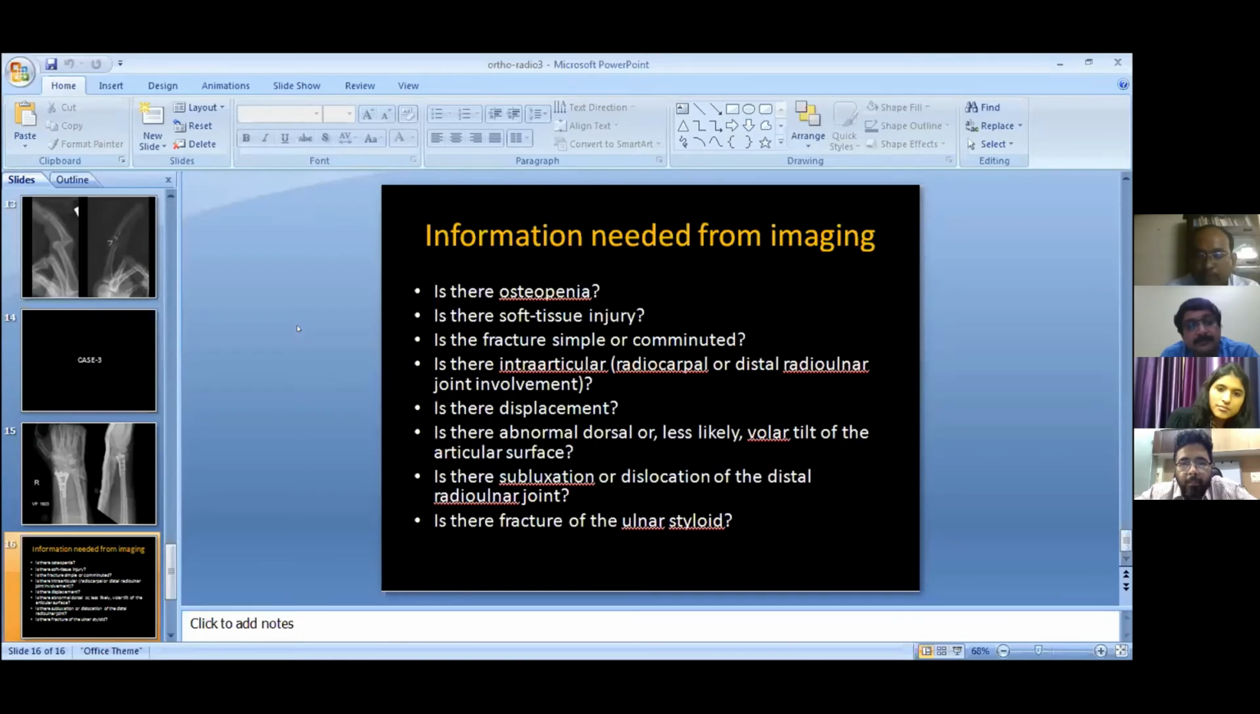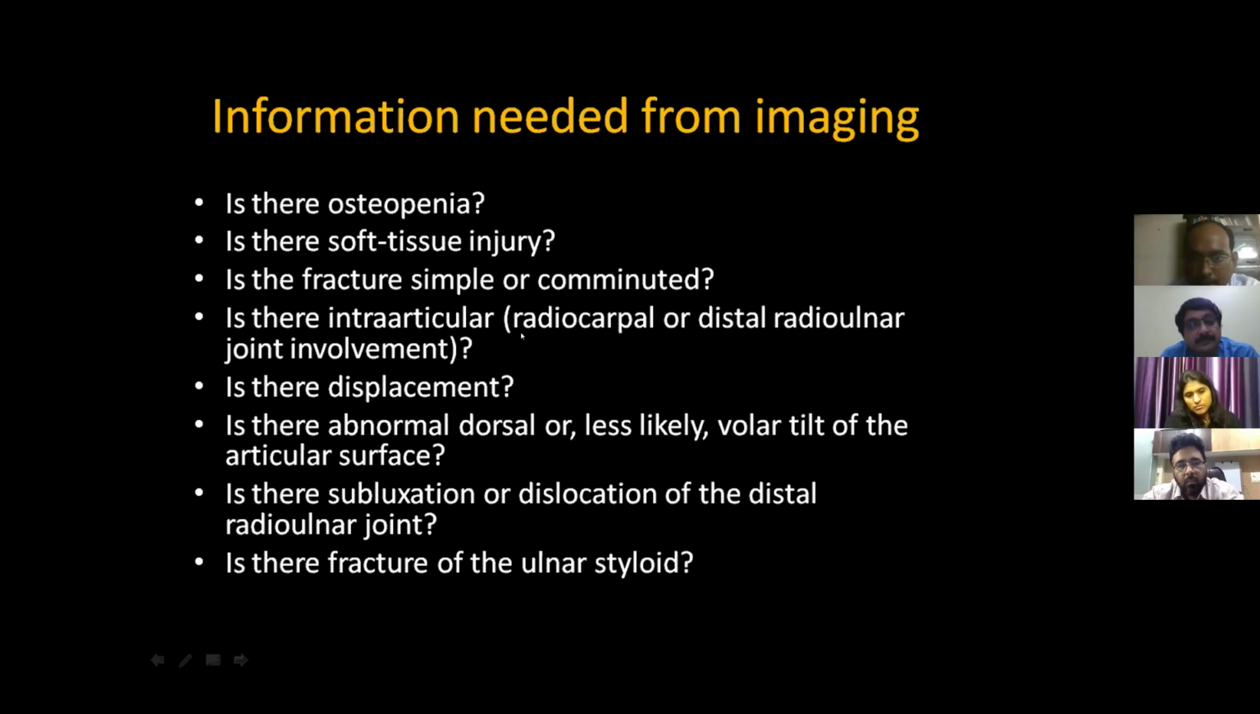So whenever we do imaging for the distal radius, what the clinician or orthopedician generally wants is whether there is osteopenia or not. This osteopenia will be there either when the patient is elderly. Then we need to see whether there is soft tissue injury, whether the fracture is simple or comminuted, and whether there is an intra-articular extension. It will include both radiocarpal as well as radio-ulnar involvement.